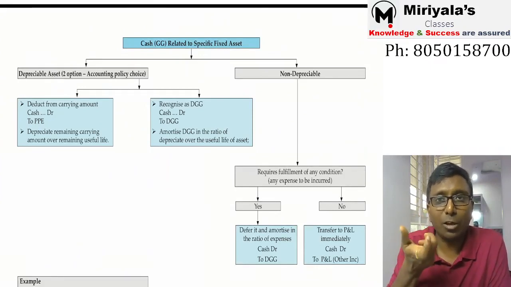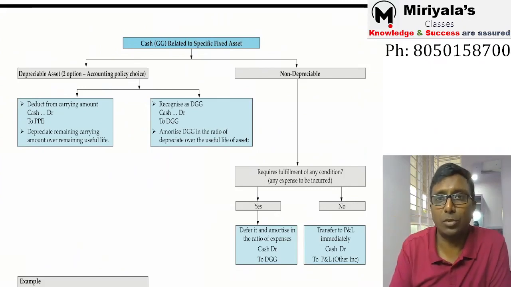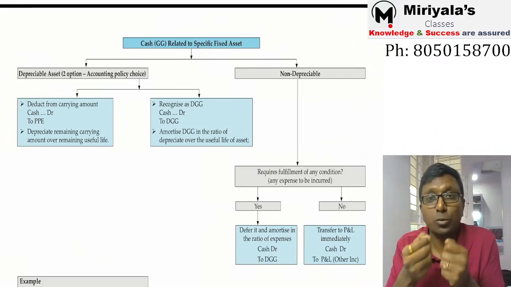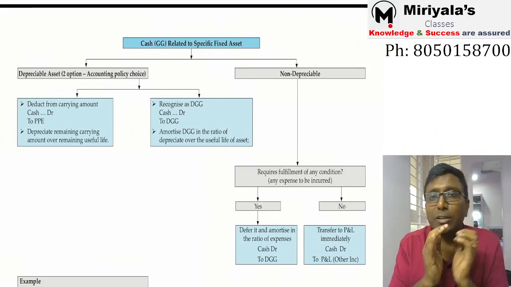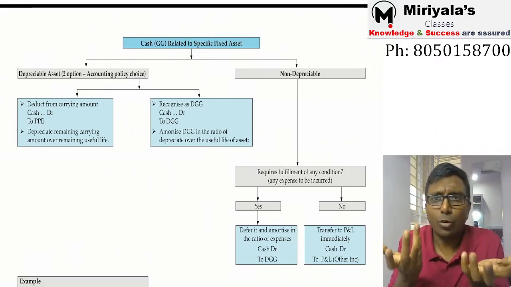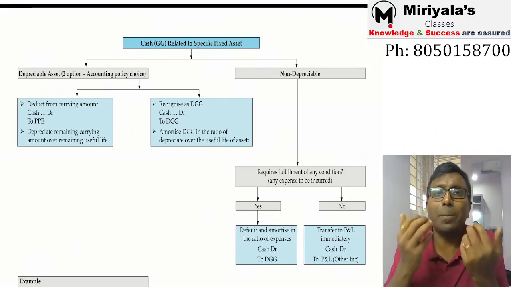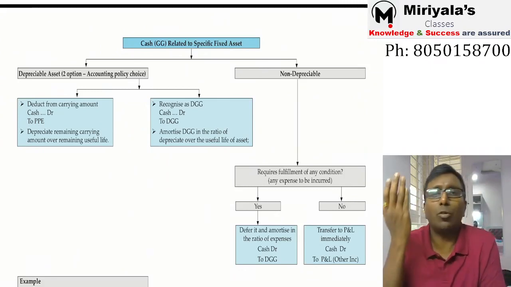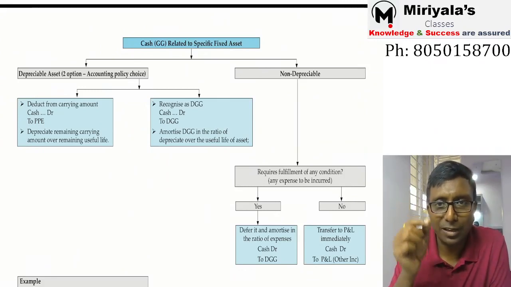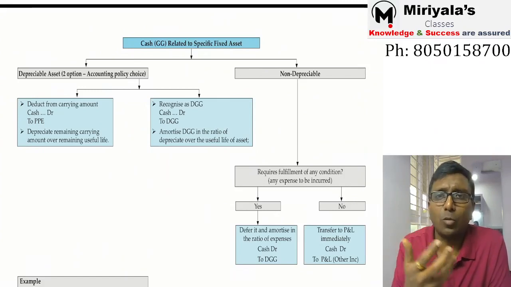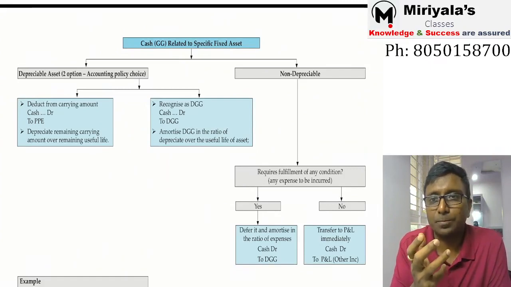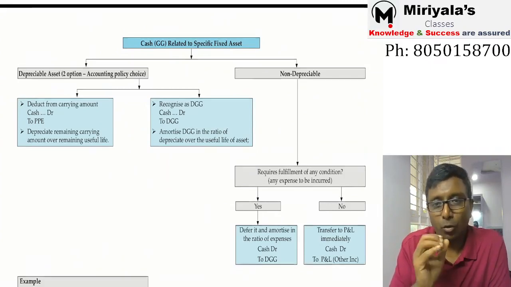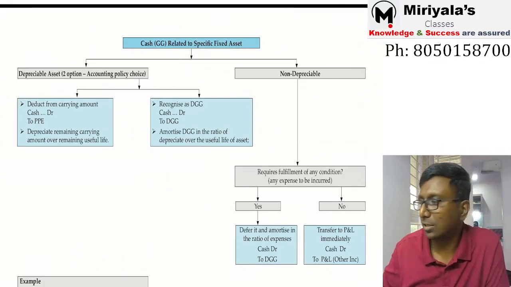Now before the accounting credit, what is the next question? Are you supposed to spend some money with respect to this? Yeah, so if you are going to spend some money, then transfer it to deferred government grant. In the ratio of expenditure, you should be transferring it to profit and loss. Okay, sir, I don't have any expenditure, I don't have any obligation to perform. Okay, then the entire amount can be transferred to the profit and loss statement. But practically, some people will feel what makes sense and what will be reasonable. That point is always a discussion point.